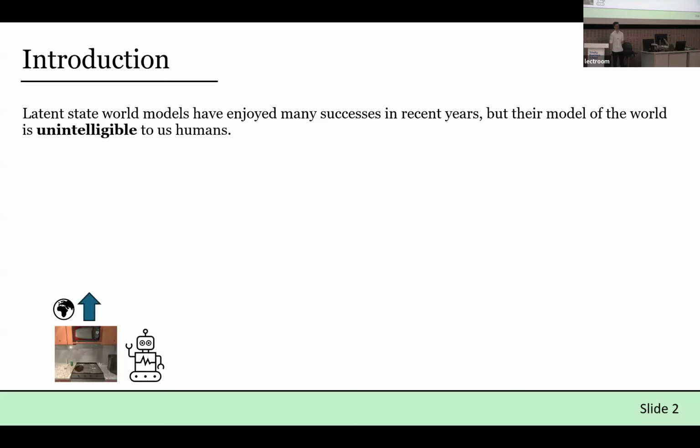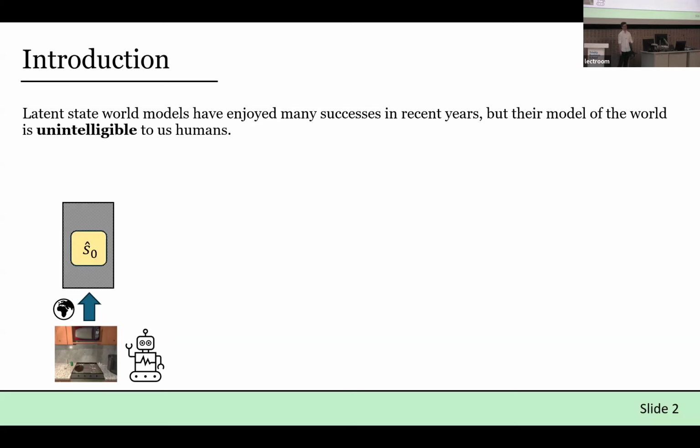If we imagine an agent in a kitchen environment, a robotic simulator agent, typically these world models take in the observation that the agent gets and encode that into the model's own internal representation, which is essentially just a big vector of numbers that contains all the information the model has learned about the world. So this is the state of the world according to this model. But to us, this big vector of numbers is essentially just a black box, right? We have no idea what this actually means in terms of what the agent has learned to represent.